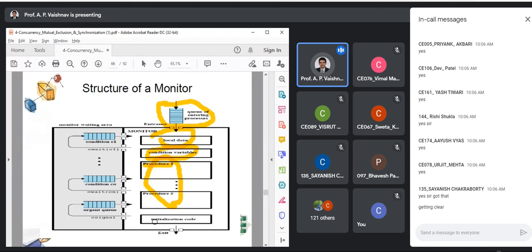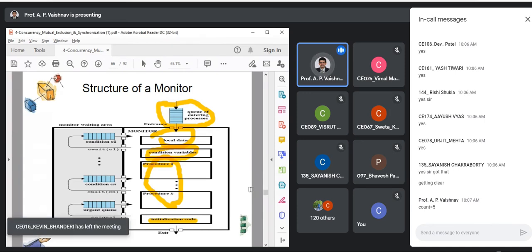The third important part is initialization. Whatever local variables you are declaring, if you want to initialize them, you can also do that within the monitor. What is the advantage of having initialization code inside the monitor? Let us say I want to say that count is equal to 5.